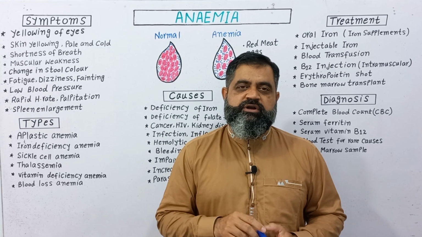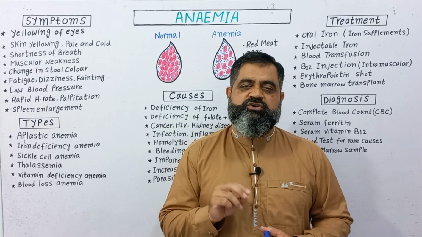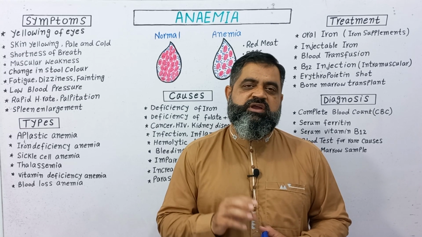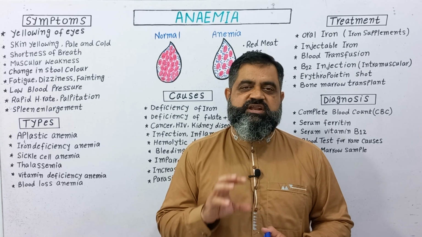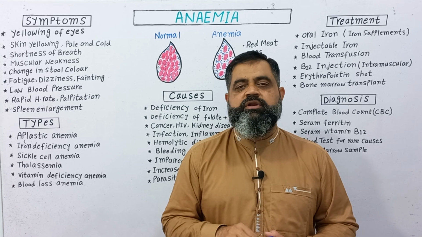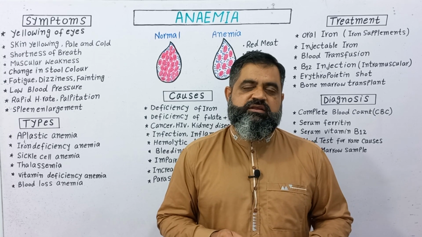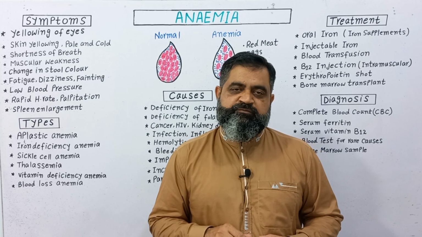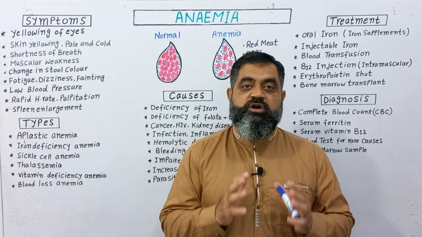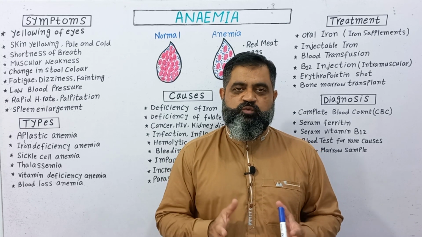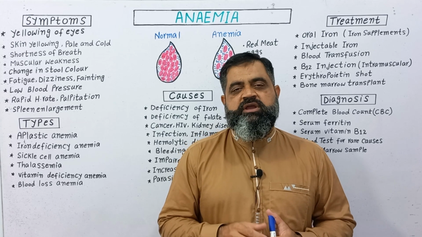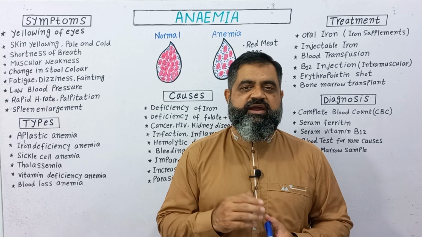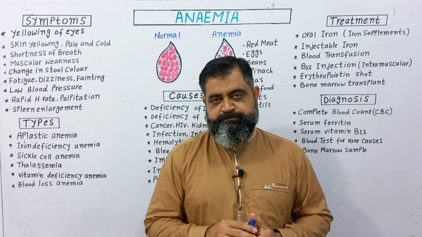And the most important is the protein which binds oxygen, which is known as hemoglobin, which is an essential part of red blood cells. So when there is a deficiency of hemoglobin or red blood cells, there is a chance of getting anemia. This is a worldwide problem, very common in persons of all ages, children, adults, men and women.